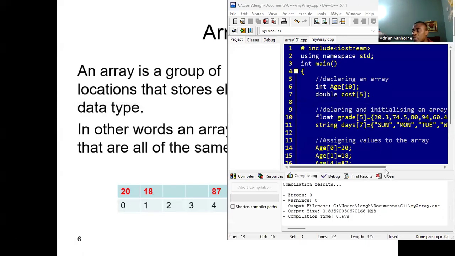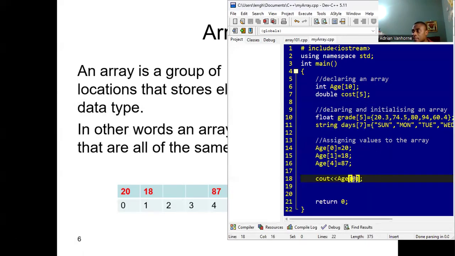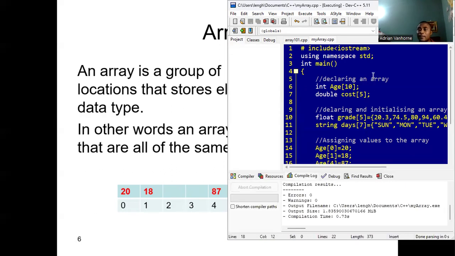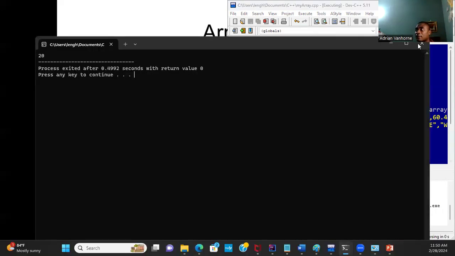And we're saying too that we can access the first element in the array by stating the array name. If we state the array name alone, we're going to get the memory address of the first element. To see that element, we have to dereference it, because the name of the array is a pointer to the first element. So if we dereference this, we will see the first element in the array. It's 20. All right.